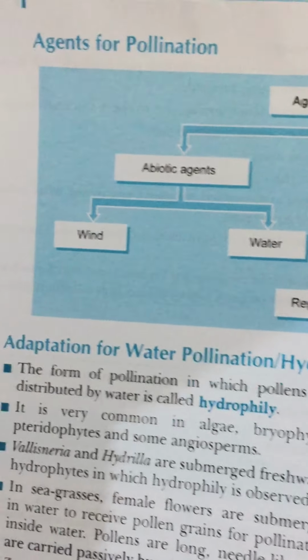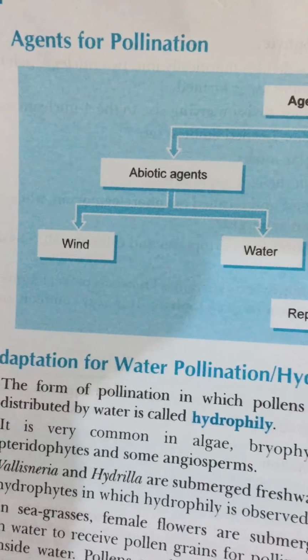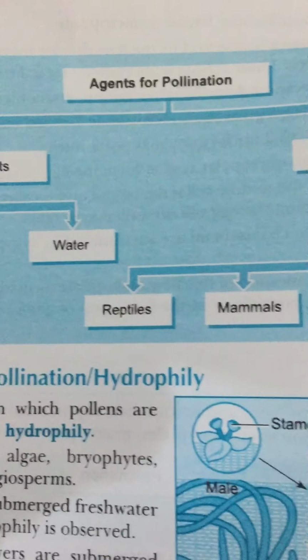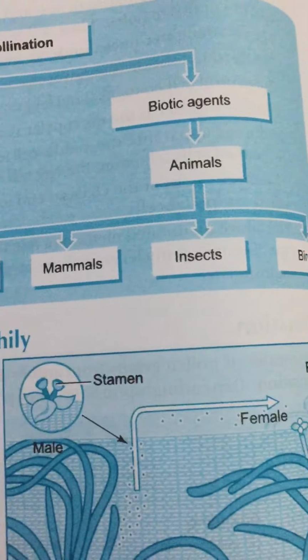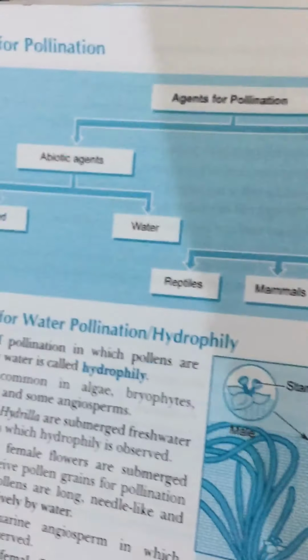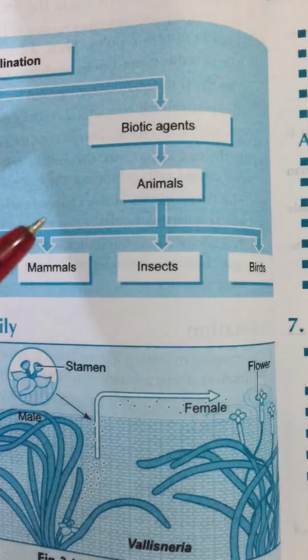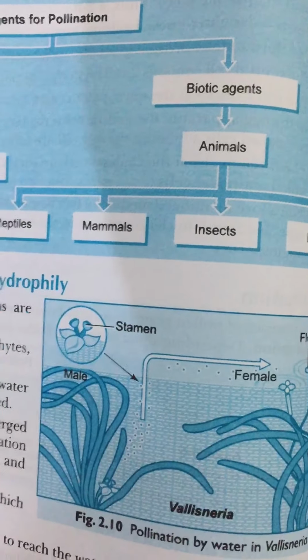Next are the agents of pollination. Agents are the several agencies or the factors which are responsible for the transfer of male gametes to the female part. So plants use two abiotic agents, that is wind and water, and one biotic, that is animal agents, to achieve pollination. Majority of the plants use biotic agents, means living agents, for pollination. Only a small proportion of plants use abiotic agents.